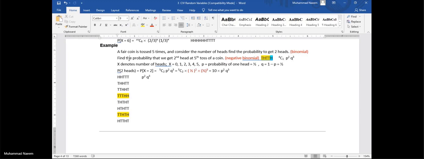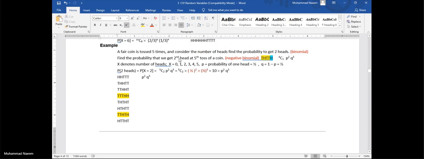Look at both the statements and try to understand the difference. In the first statement, tosses are fixed, and within these tosses we need to find 2 heads. This was the situation, but now our target is fixed.